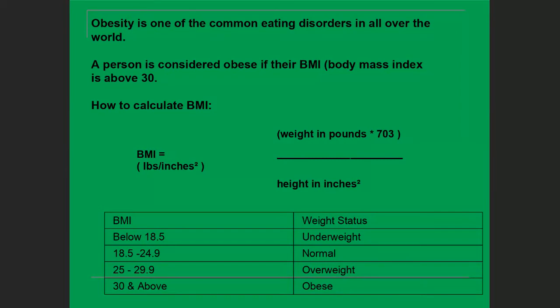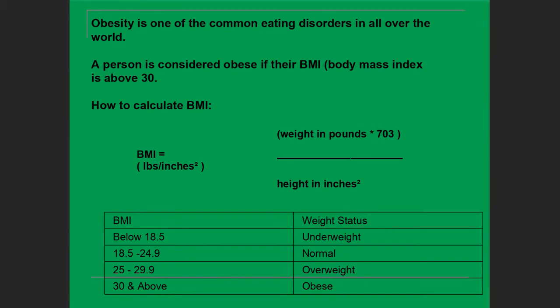We weigh the person and get the height of the person, and divide. If the BMI is below 18.5, the person is underweight.